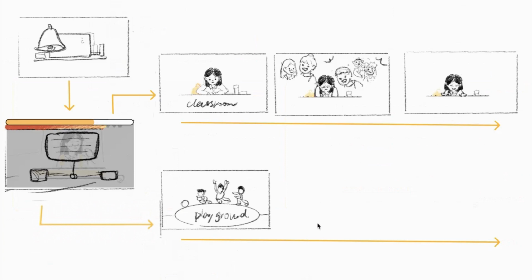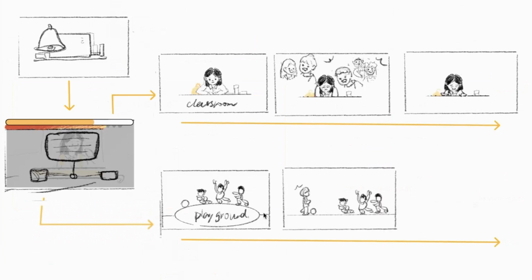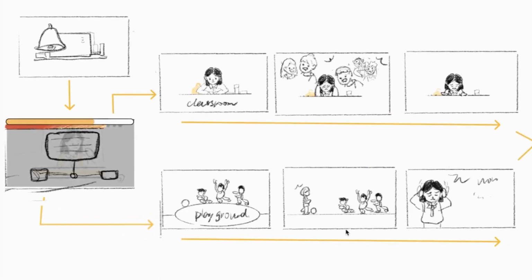And we can say, if the player decides to go to the playground, on the way to the playground, Amy encounters a group of mischievous boys playing and kicking a ball. They see Amy and shout at her to move away. Amy is startled, and then a ball hits the ground near her, causing her to be startled again and start tapping her head to calm down.